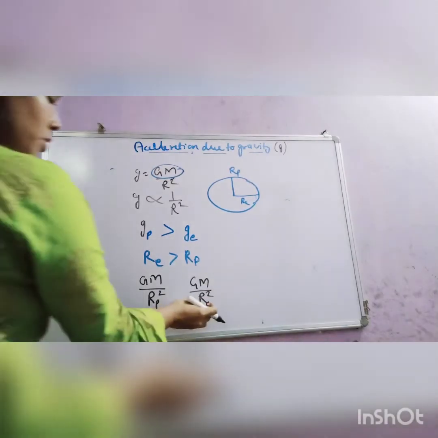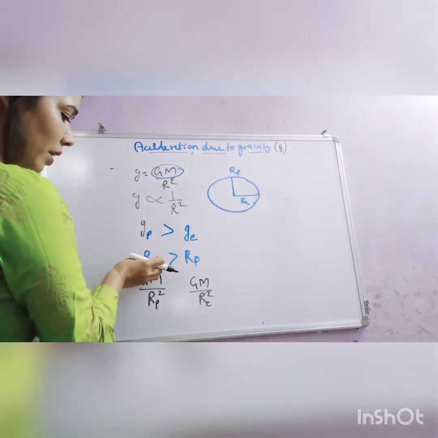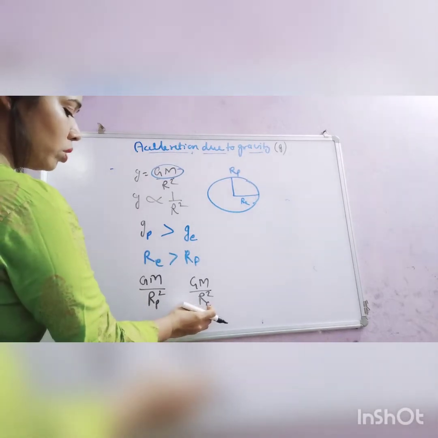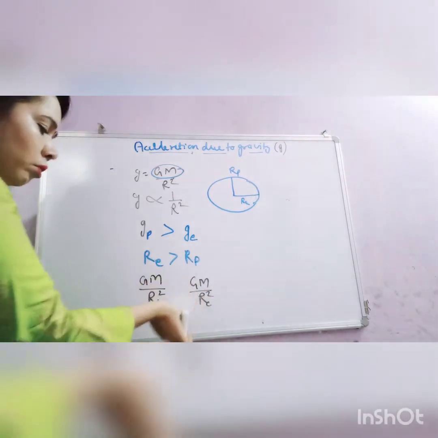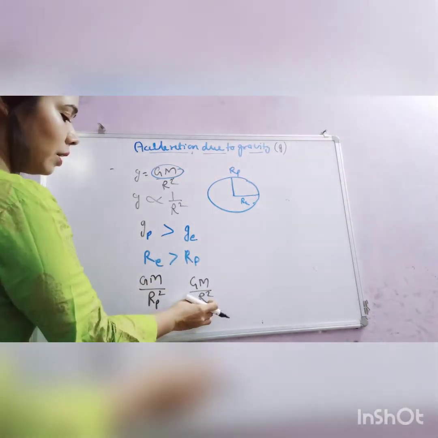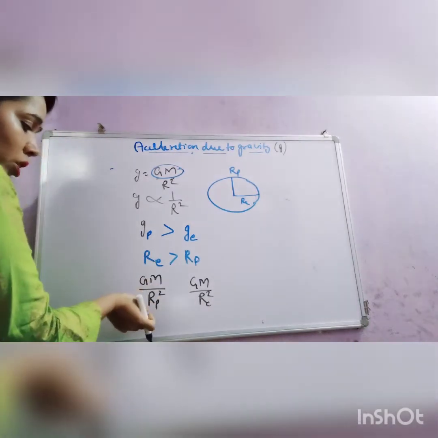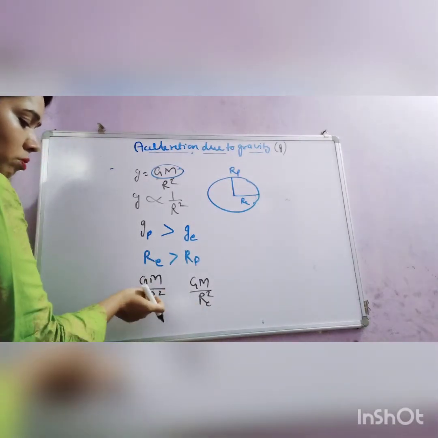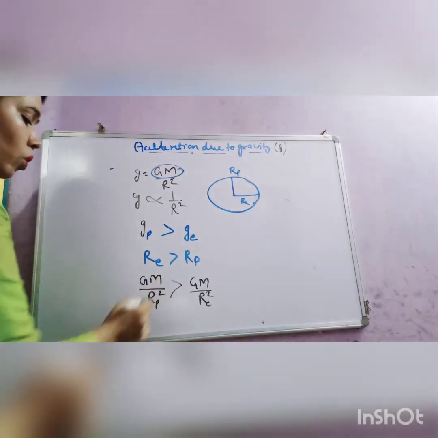Now look at this expression. This Re square is greater. This Re is greater, so obviously this denominator is greater. So if this denominator is greater, it means overall value will be smaller. So obviously the overall value is smaller as compared to this one, because this one is lesser as compared to this one. So this value is greater as compared to this one. Okay. And this is what?